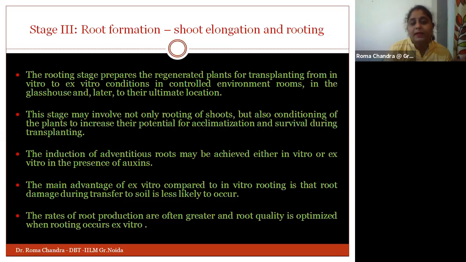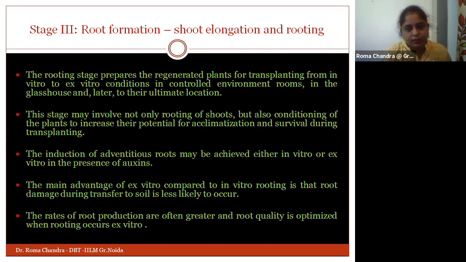Okay, but the best thing we can do is study how, after the shoot formation, the root formation will take place, how the elongation and the rooting will continue. So in stage 3 we will see the rooting stage, how the plant is being prepared for regeneration. Okay, so as soon as we have the roots after the shoots,